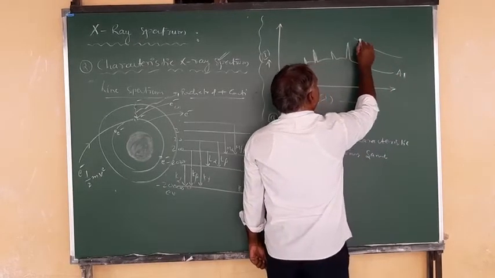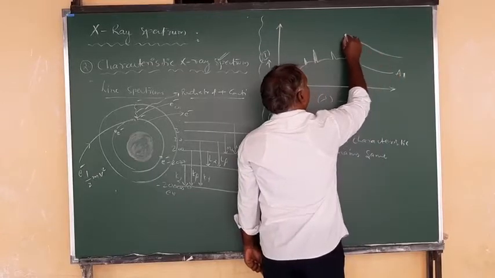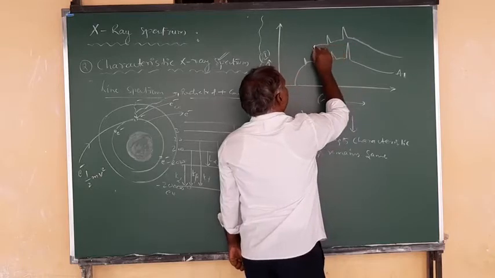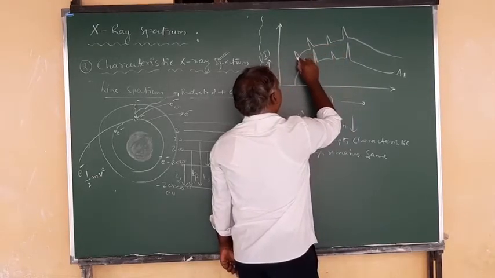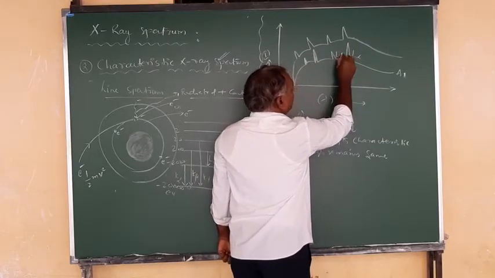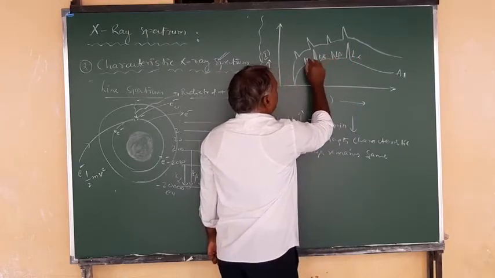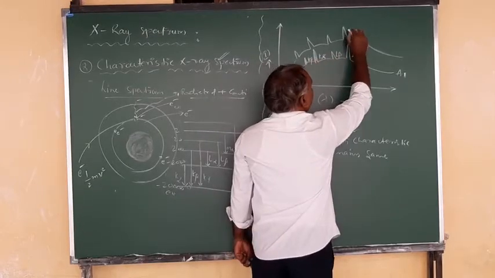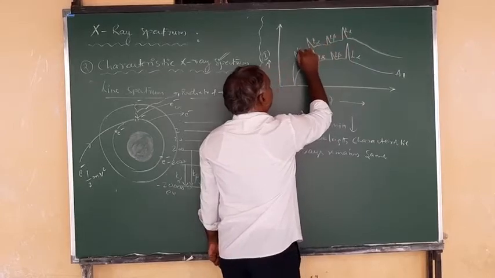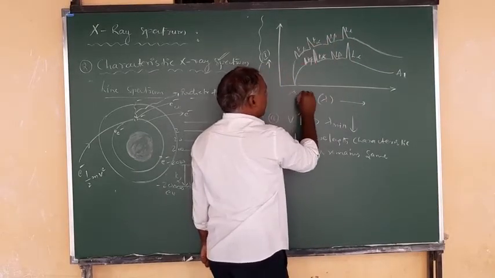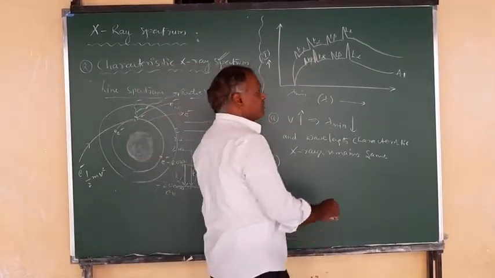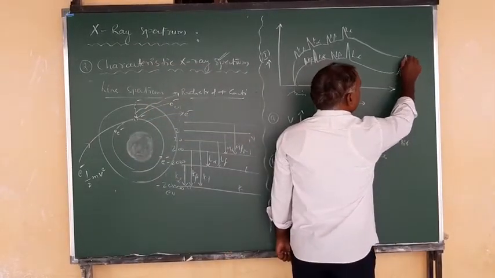There the curve will come like this. This is L alpha, L beta, K alpha, K beta, and again L alpha, L beta, K alpha, K beta, and here the lambda minimum value will remain constant as we are not changing the potential. Potential is maintained constant. We are changing the nature of the material, that is, the mass number we are varying.